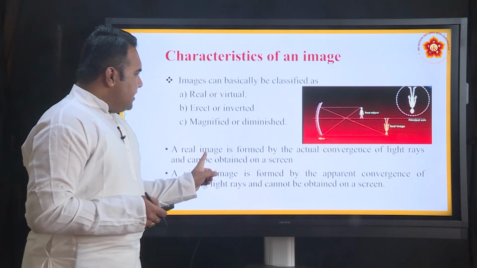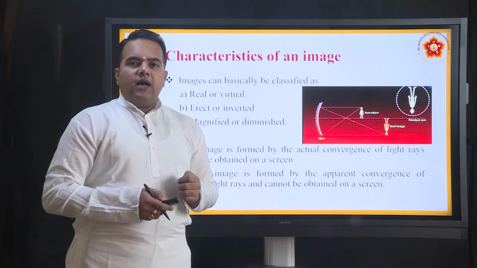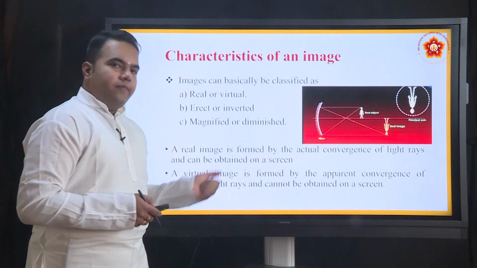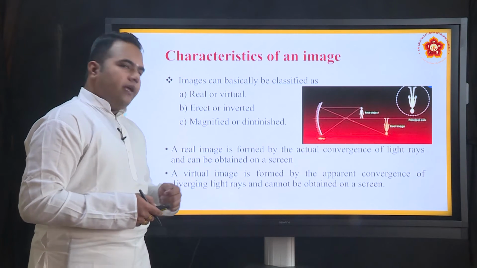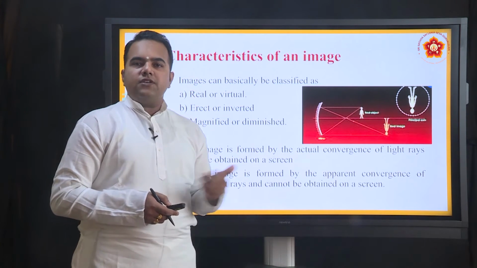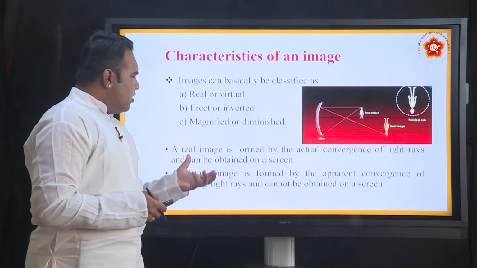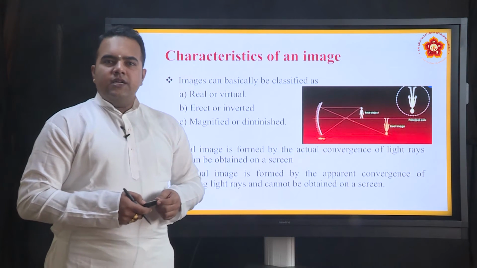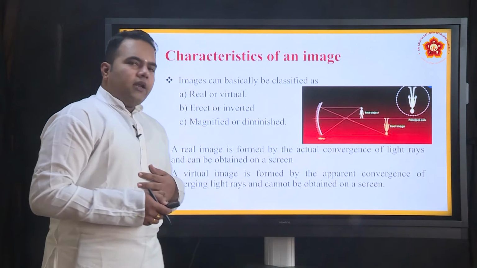Now, regarding this real image, you will be wondering whether there are any mirrors which produce a real image, because just now we have seen that a plane mirror produces a virtual image. Is there any special kind of mirror that produces a real image? Yes, such mirrors are there.